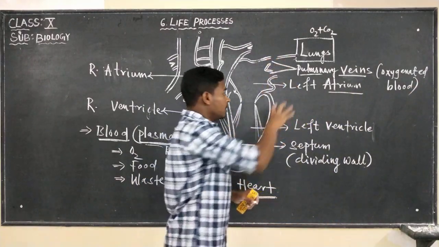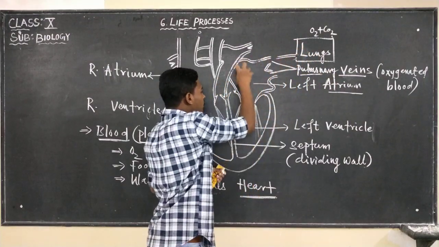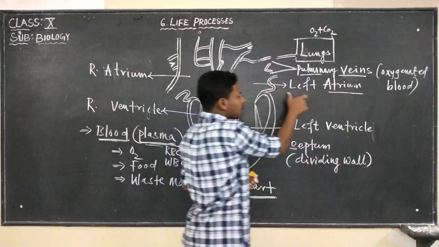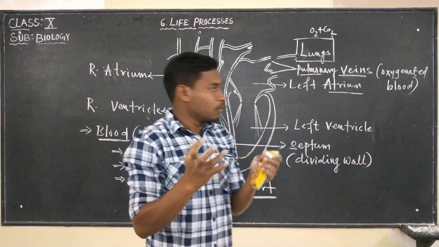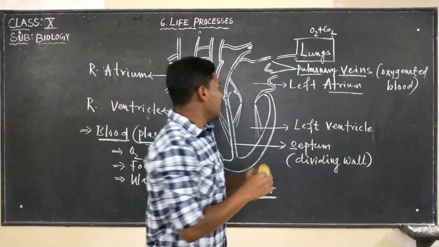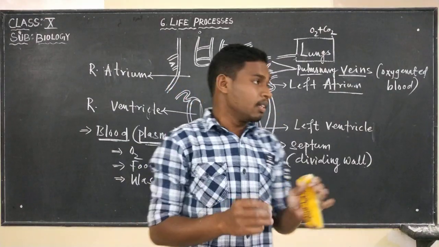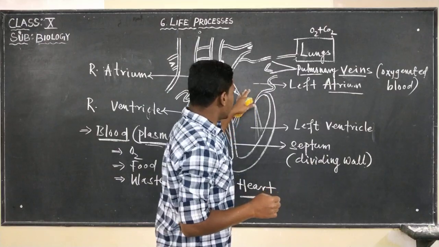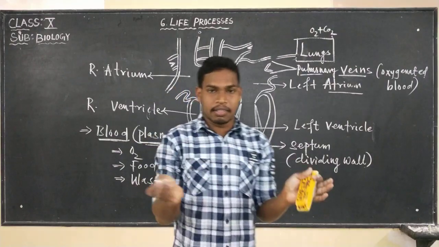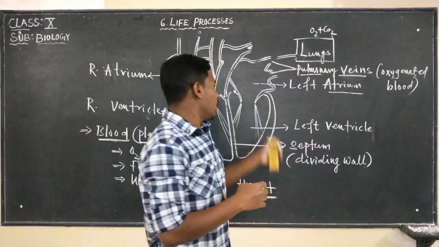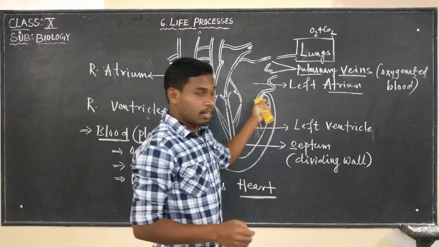Oxygenated blood is carried by the pulmonary vein. This pulmonary vein picks up oxygenated blood, and now this blood is going to be present in the left atrium. When this left atrium is collecting the oxygenated blood, at that moment it is in a relaxed condition. When the left atrium relaxes, oxygenated blood comes and is collected in it.